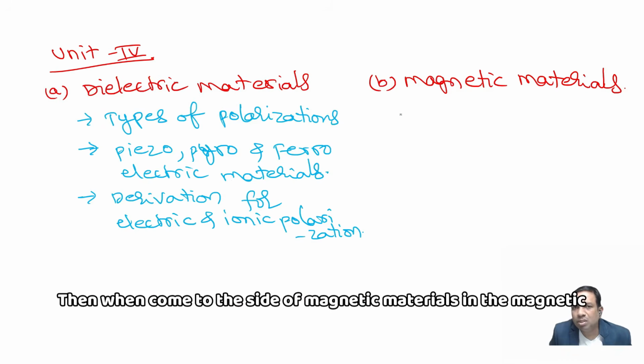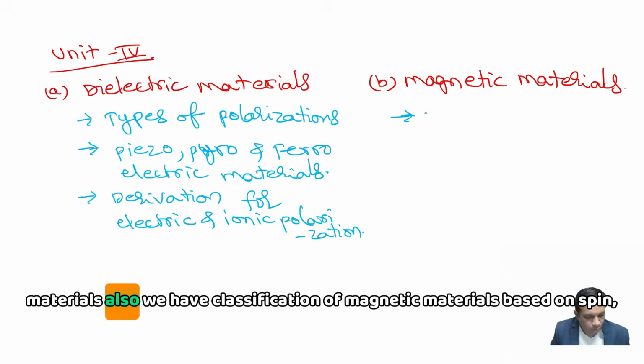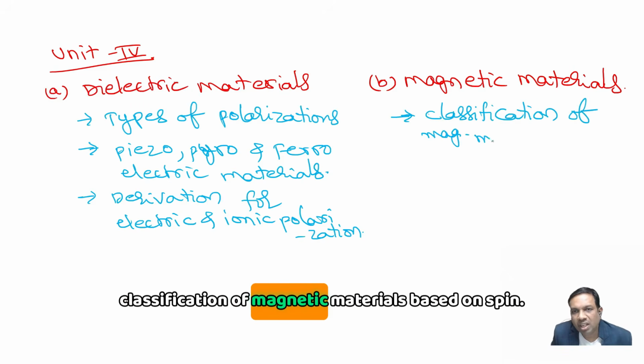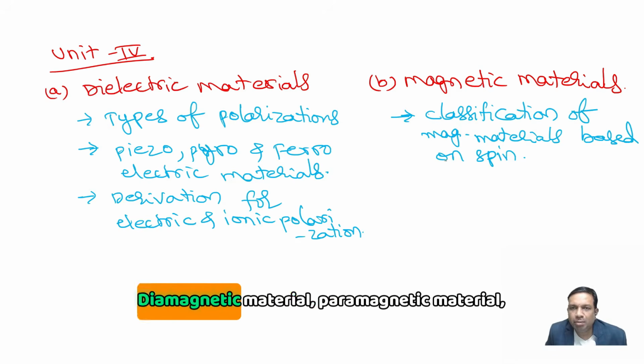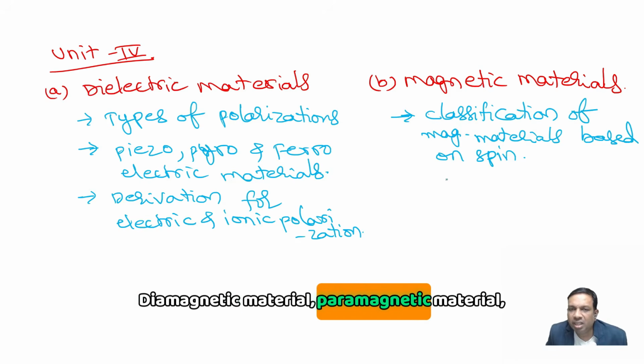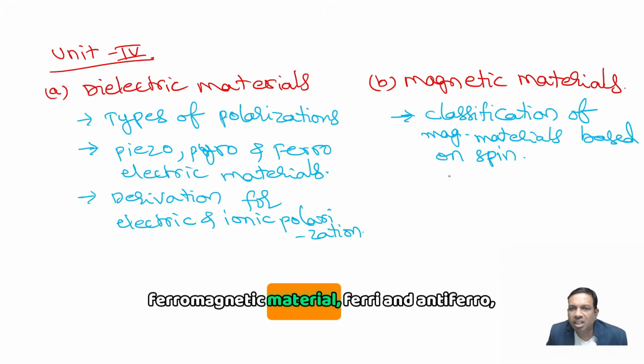Then on the side of magnetic materials, we have the classification of magnetic materials based on spin. Based on spin we can classify them as diamagnetic, paramagnetic, ferromagnetic, ferri and antiferro, right?